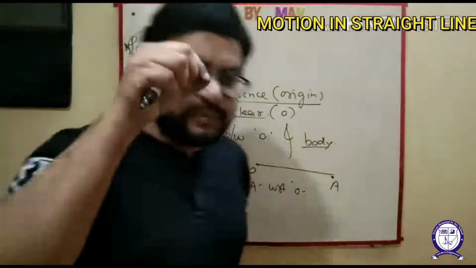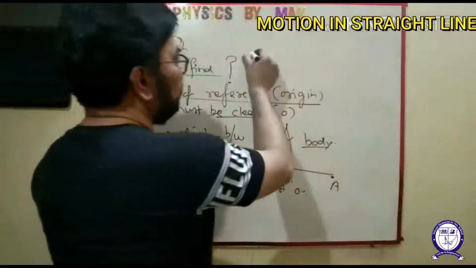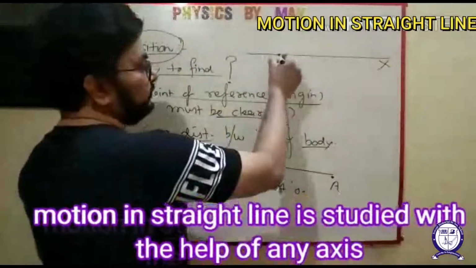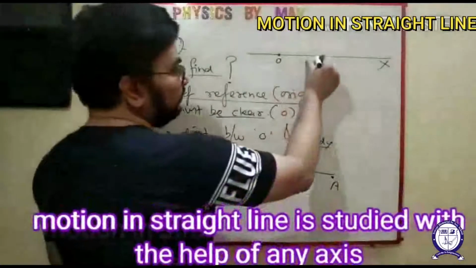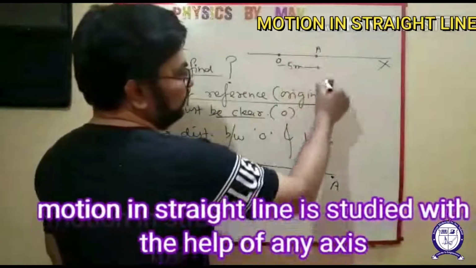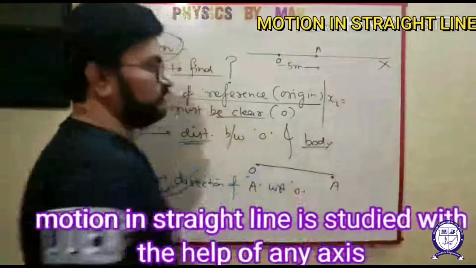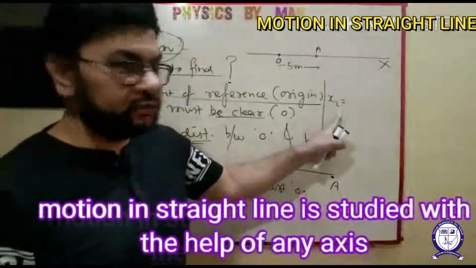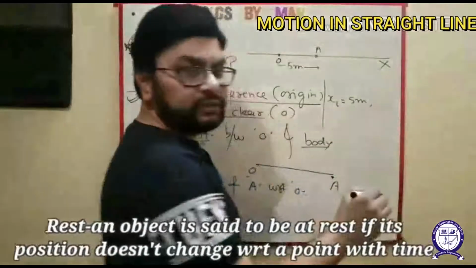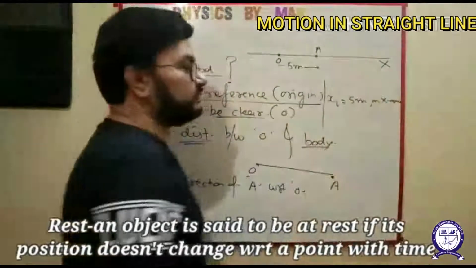Dear students, especially in this chapter we have to study about motion in a straight line. So see here, consider this as an x-axis, and suppose this is your origin, means point of reference. Suppose a body is at A at a distance of, suppose, 5 meter. Then how will you say the initial position? Let us call initial position xi. x means position, i for initial. It is 5 meter on x-axis. No need to say on x-axis because it is quite clear here.